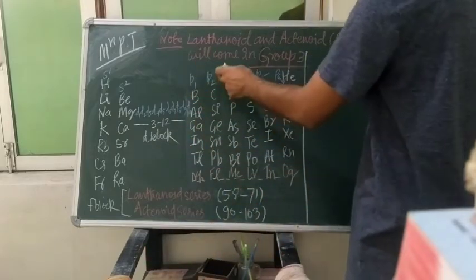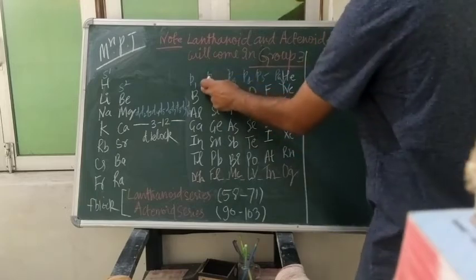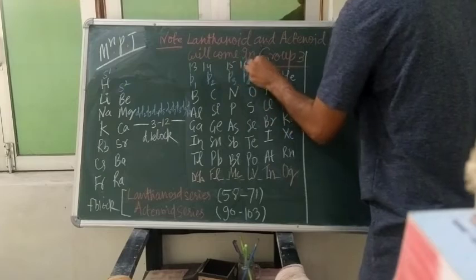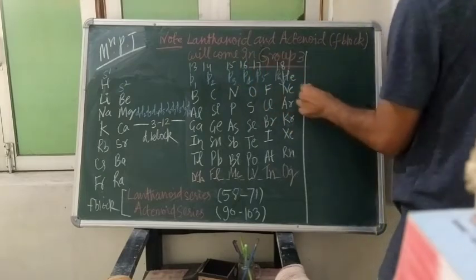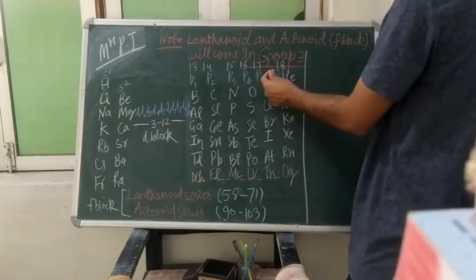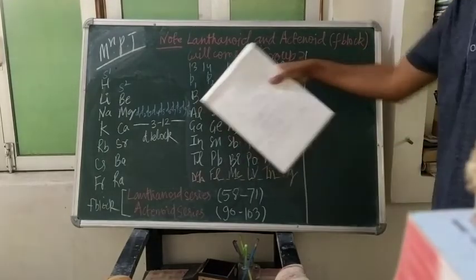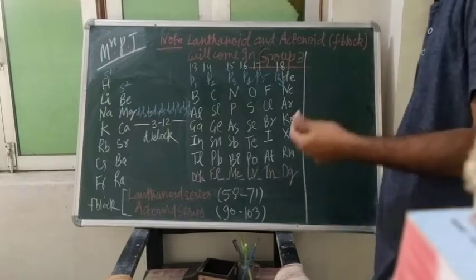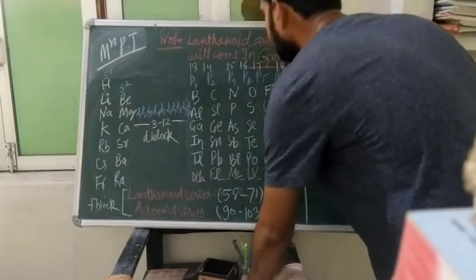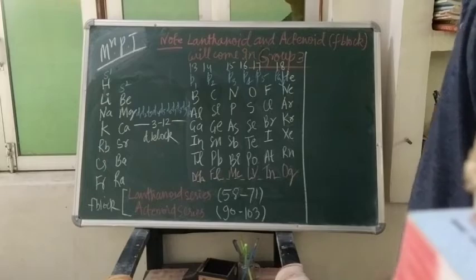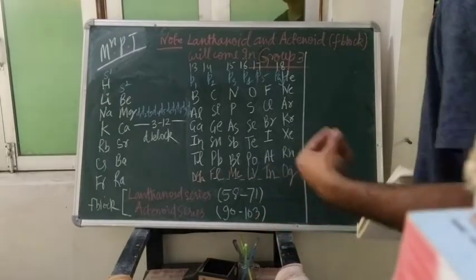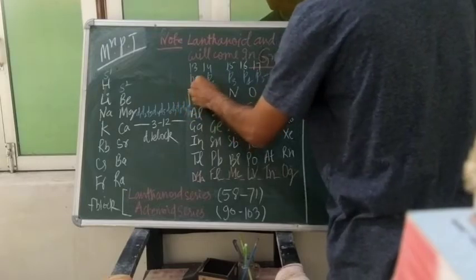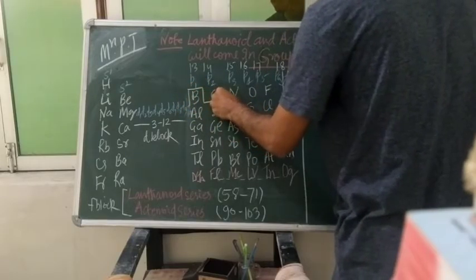Now from 13 to 18, there will be P1, P2, this is 13, 14, 15, 16, 17, and this one is your 18, up to P1, P2, P3, P4, P5, P6. There will be the P block elements from 13 to 18, and I have told you that in the P block elements there will be metals, non-metals as well as our metalloids. So where are the metalloids present? I am saying this is here somewhere.